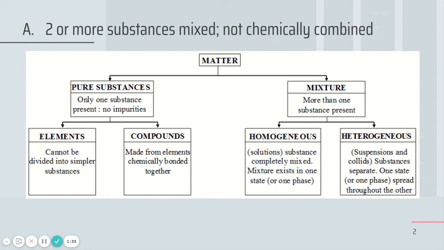Heterogeneous has two types. We have suspensions and colloids, and the biggest difference between those is their particle size. Colloids tend to have a small particle size, while suspensions tend to have a big particle size. And the biggest difference is their speed of settling out. So colloids won't settle out immediately. You can't see it happening. Over time, you'll get separation.